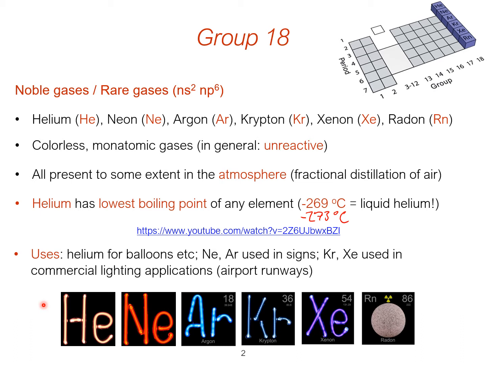Now the inert gases, they do have their uses even though they're not inert. So helium we use for balloons, to make them float. Neon and argon are used in signage. So neon signs are actually using neon. They were named for a very obvious reason. Krypton and xenon are also used for lighting, and this is more commercial applications such as on runways. So it's mainly playing with the gases to get emission. And then, as I said, radon's just a radioactive gas. There isn't so much more to say about it.